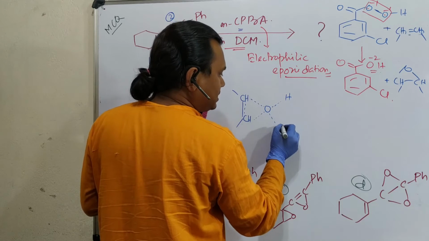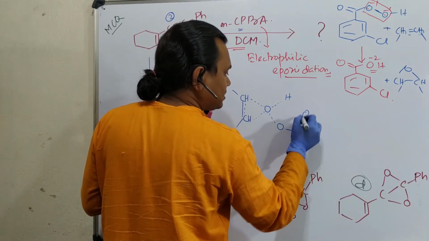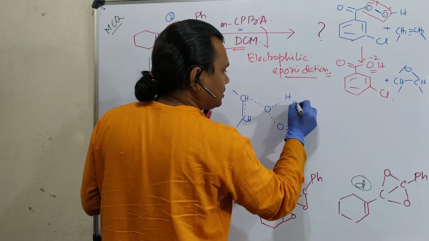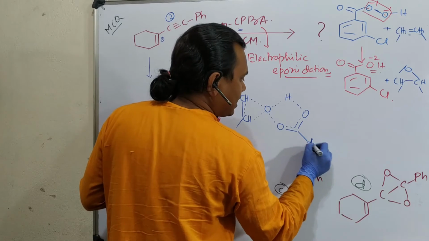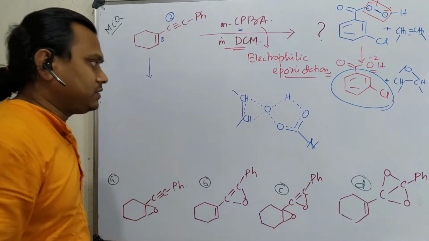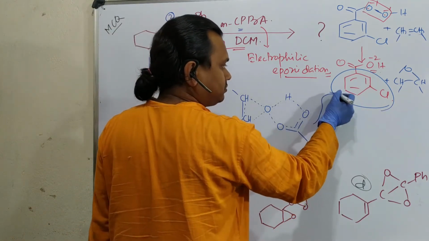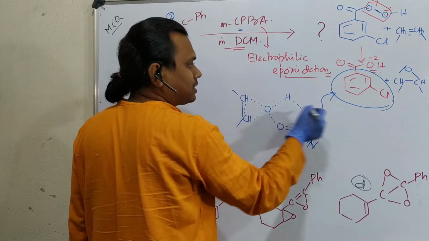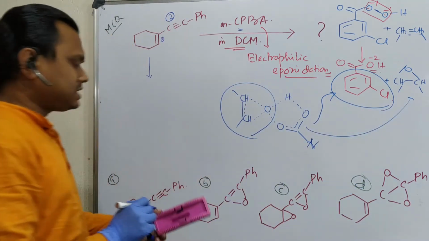And there is a hydrogen bonding, and this is the Ar. Ar means this metachlorobenzene derivative. Now after that reaction, this converted into metachlorobenzoic acid, and this part converted into epoxide. So this is the mechanism.